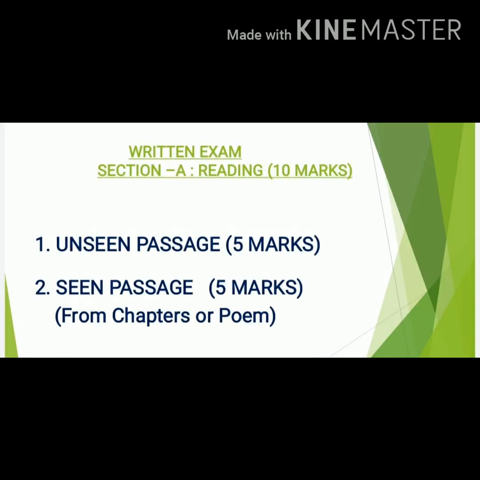First, section A, the reading part, which will carry 10 marks, has two types of questions: unseen passage and seen passage. Unseen passage means it will cover a passage which is not in your course, which is not in your chapters or in any poem. The next one, the seen passage, will belong to your chapters or poem.